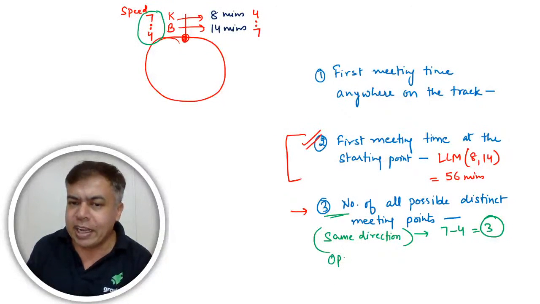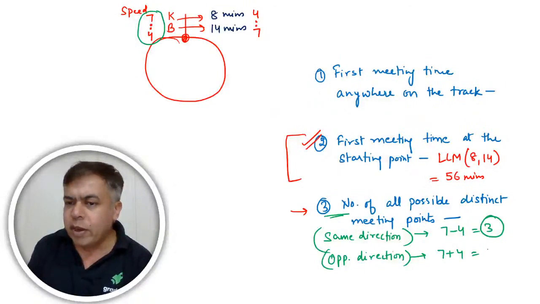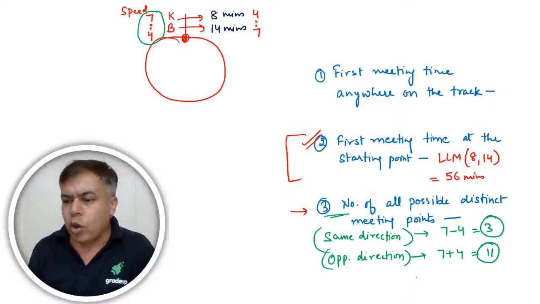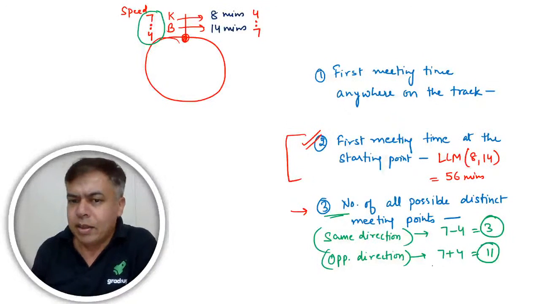And in case of opposite direction, it will be 7 plus 4. So it will be 11 meeting points. The reason is very simple.